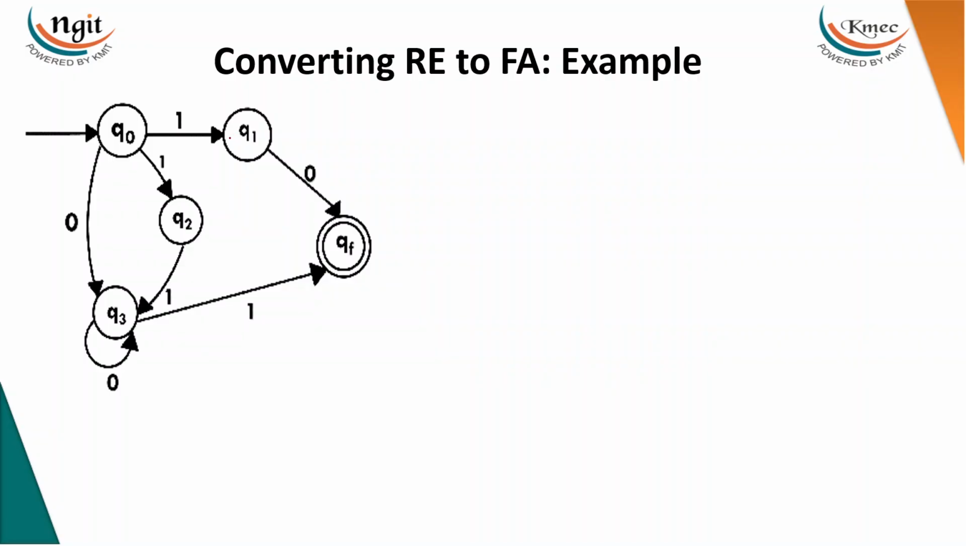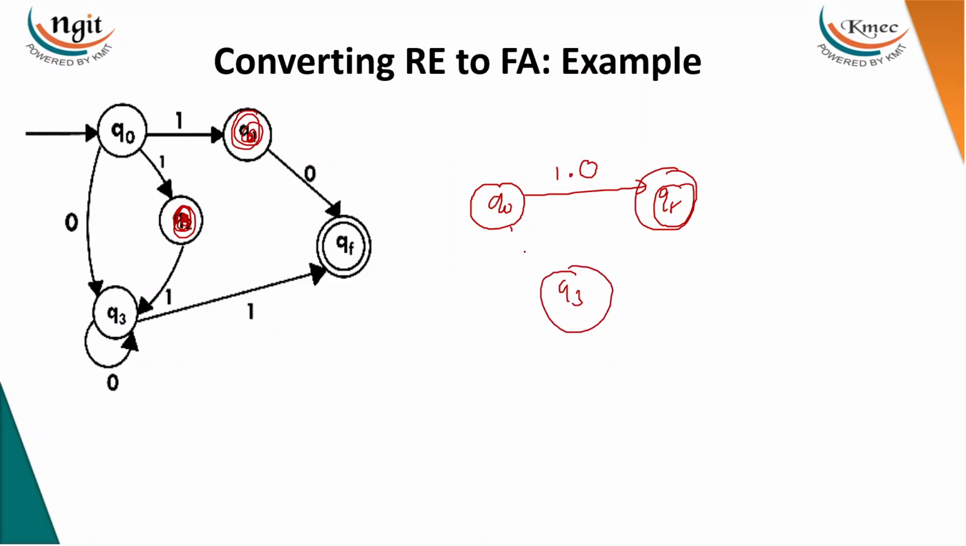See, Q1 has one incoming and one outgoing. You can reduce it to dot. In Q2, one incoming, one outgoing. You can reduce it to dot. But Q3 has two incoming, two outgoing. Don't do that first. First go for one incoming, one outgoing. So you can write Q naught to Q_F with 1.0. In place of the state, just decrease the size. Then same way you can take Q3. What we can write here is 0 and 1.1. You can write here 1.1. Then you can go for the 1. We have just reduced these two.